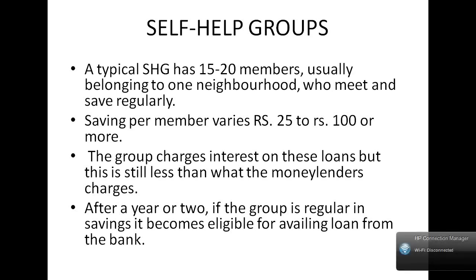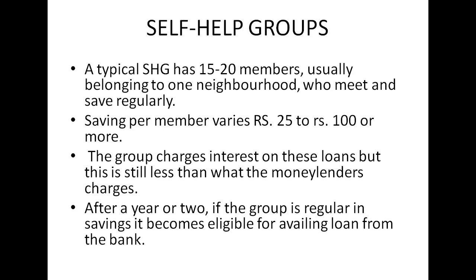So a typical SHG has 15 to 20 members belonging to one neighborhood, who meet and save regularly. Savings depend on the members. It could be from 25 to 200 rupees or more, and the group charges interest on these loans, but this is still less than what the moneylenders charge.